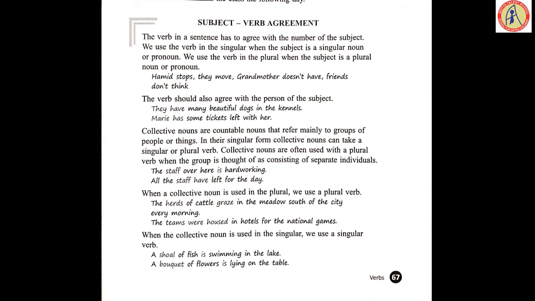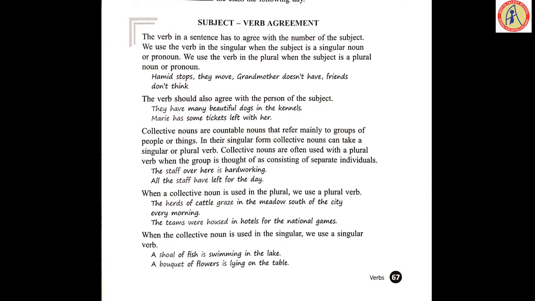Means if you are taking a singular subject, means a singular noun, so we use the verb in singular. Whereas if you take a plural subject, or a noun or a pronoun, whatever it might be, in a subject place, then the verb should also be a plural verb. See, very clear here. If the subject is singular, the verb should be singular. If the subject is plural, the verb is plural. And in subject place, it can be either a noun or a pronoun.